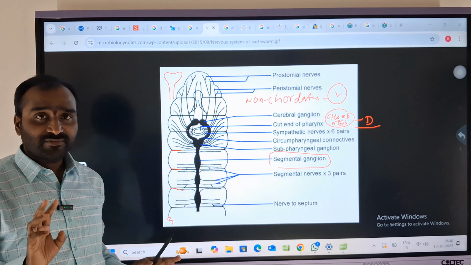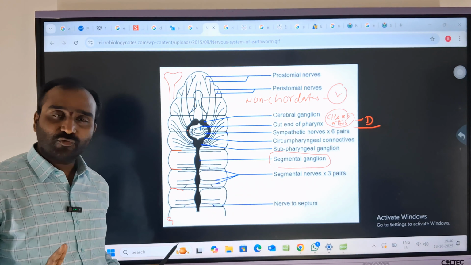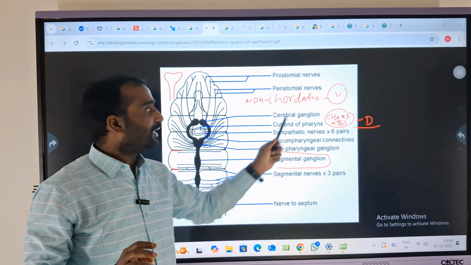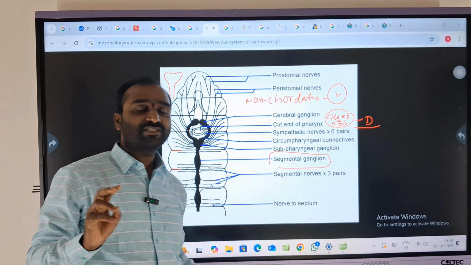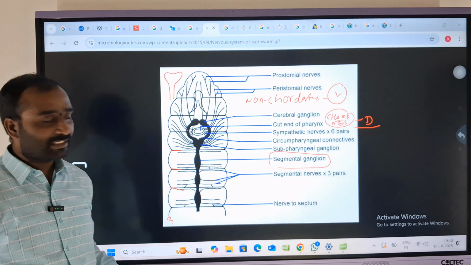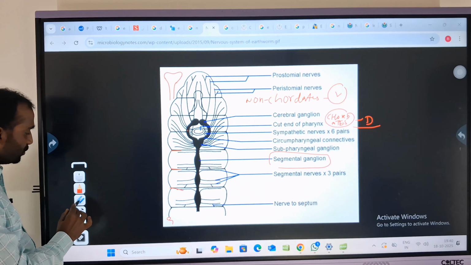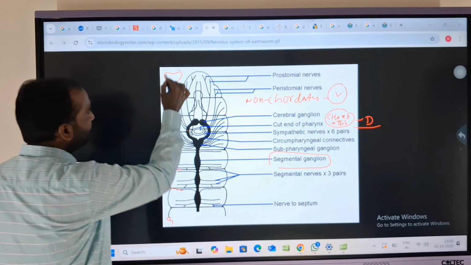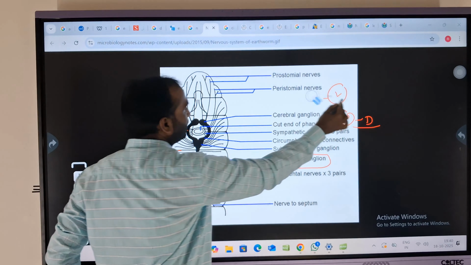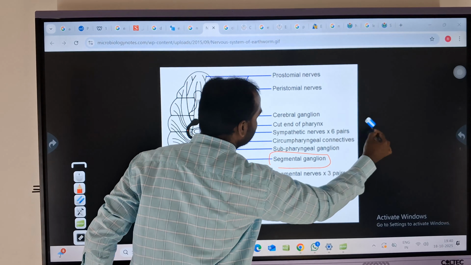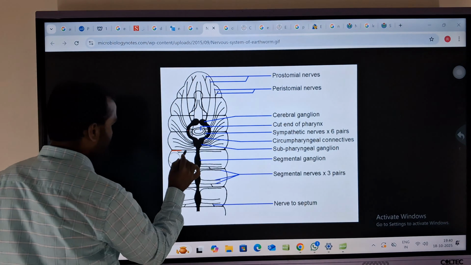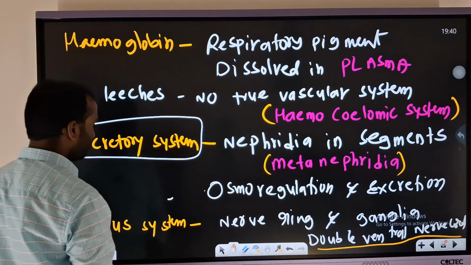Non-chordates have a nervous system on the ventral side. That too we mention as double ventral, and chordates have it on the dorsal side. I hope it's clear, right? So like that we need to sort out the terminology everywhere.